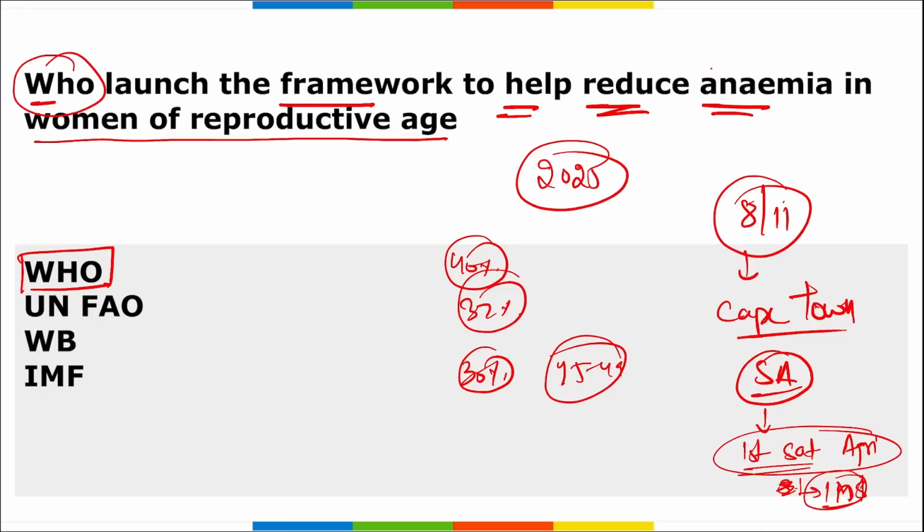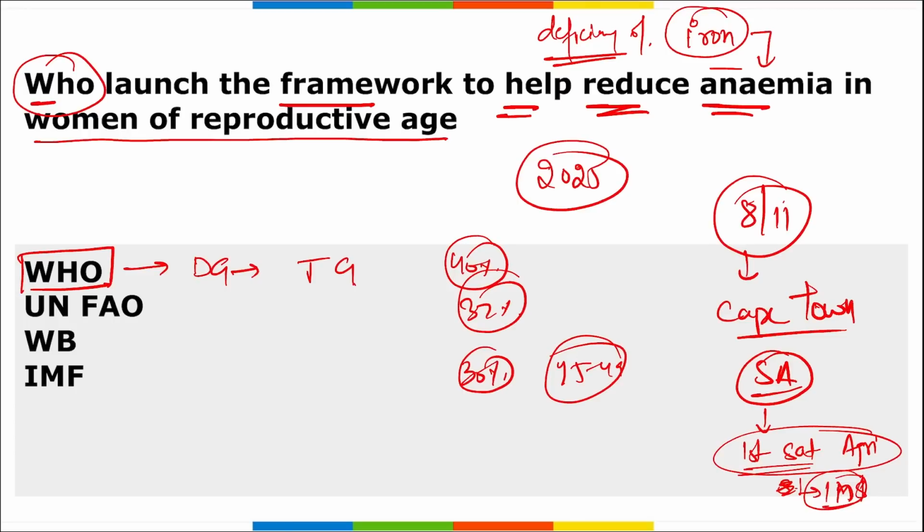Correct. See, anemia. One more thing, why is anemia caused? It is caused due to the deficiency of iron. Remember this also, that anemia is caused due to the deficiency of iron. Then for WHO, who is the Director General?